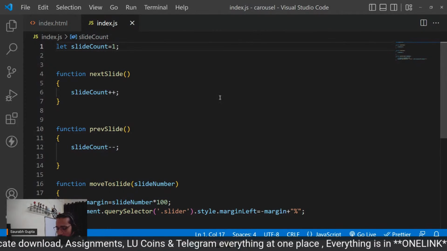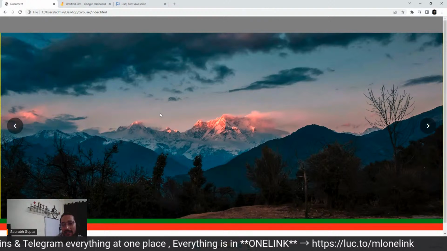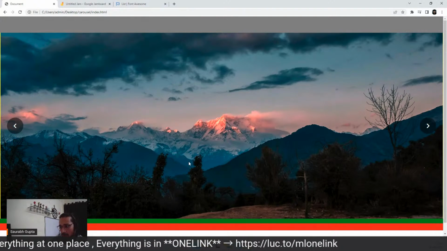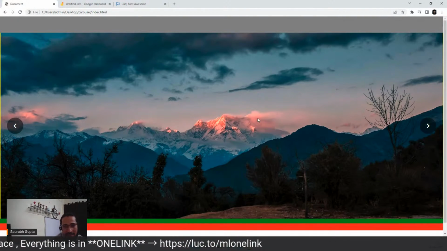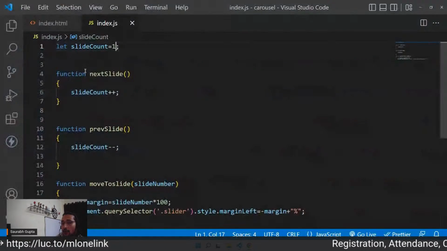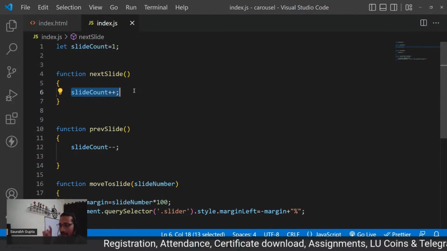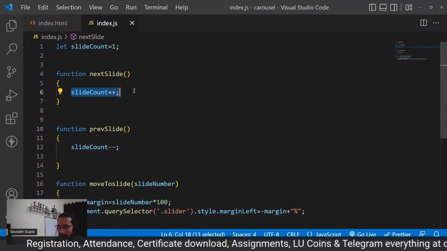So initially I'm keeping slide count 1, guys, because initially I have a slide right here. That's why I'm keeping slide count as 1. So when this happens, I want it to become 2. That's why slide count plus plus, because I want it to become 2. But when I click back again, I again want it to become 1.